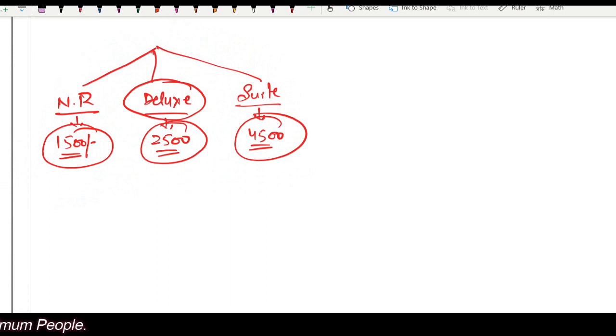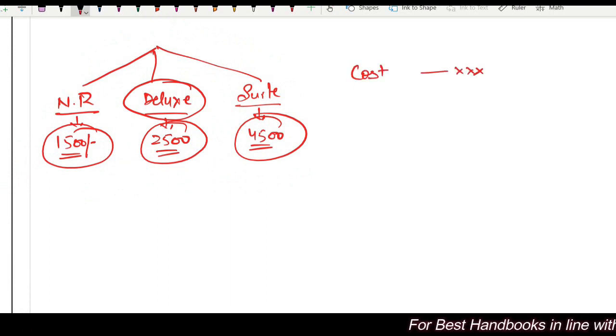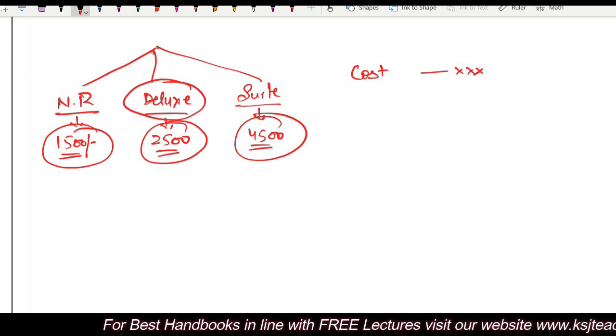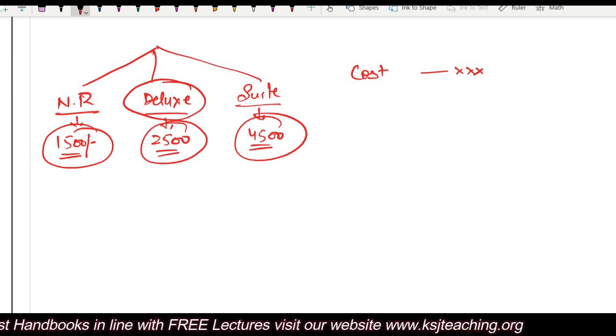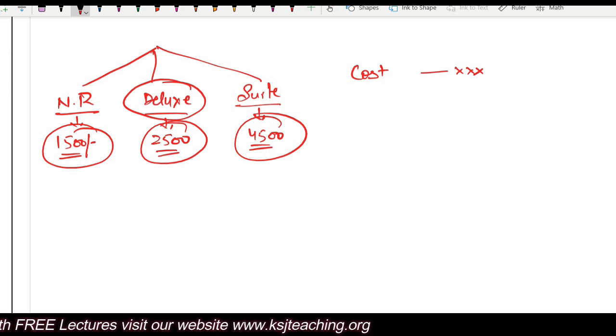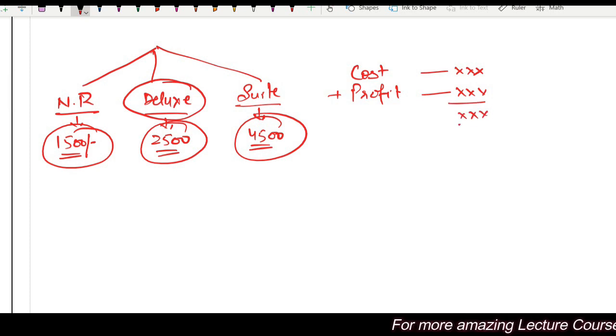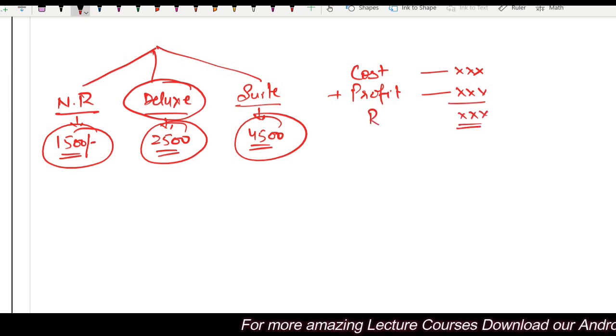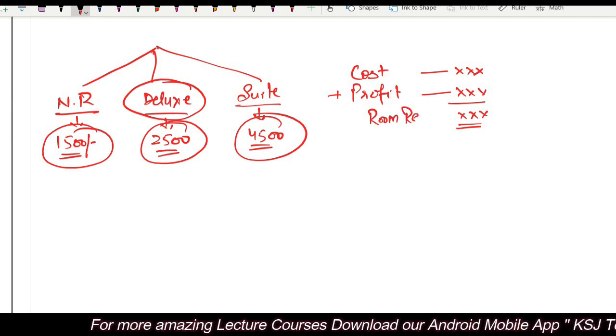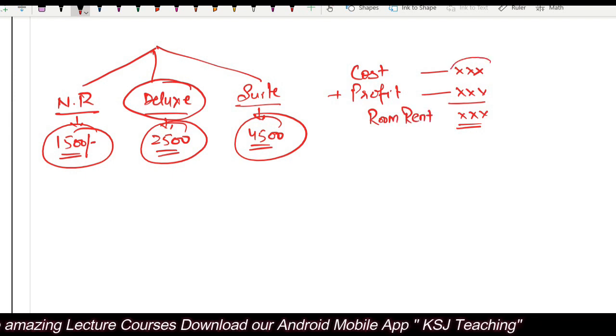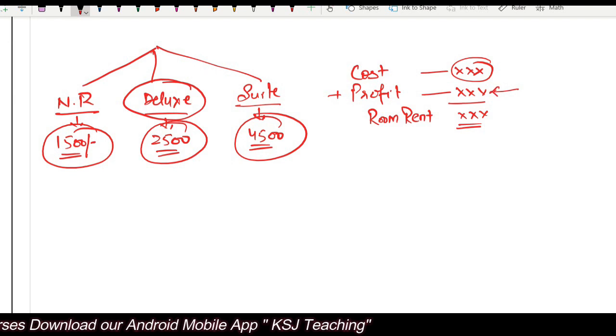What is the cost of those services? They will obviously identify it. They will have to provide the bedding, the toiletries, room service. So the service cost will be there, and they will add profit to this cost, right? After adding profit, they will identify what room rent they should charge, so that they are able to cover their cost and also earn the profit.